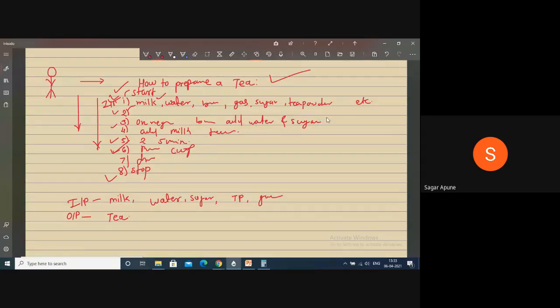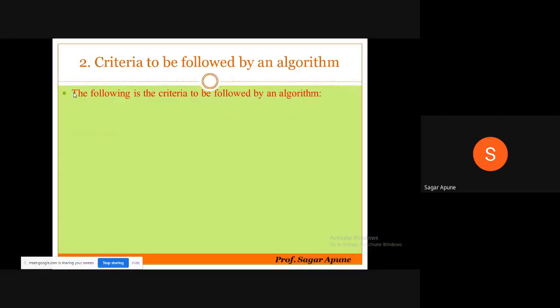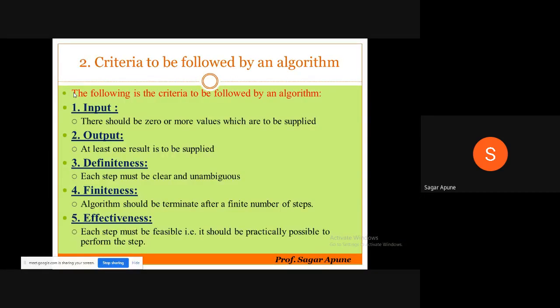It means after the first step you can go to the next step, because the next step depends on the first step. If you completed the first step, then you can easily go for the next step. That is called effectiveness. So these are the criteria to be followed while designing your algorithm: input, output, definiteness, finiteness, and effectiveness.